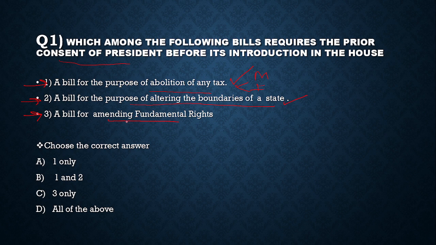Look at statement 3. A bill for amending fundamental rights. A bill to amend fundamental rights is considered a constitutional amendment under Article 368 that requires a special majority of Parliament. Such an amendment can be introduced in both houses of Parliament and does not require prior consent of the President. So a bill for amending fundamental rights doesn't require the prior consent of the President. So the answer of question number 1 is B, 1 and 2.